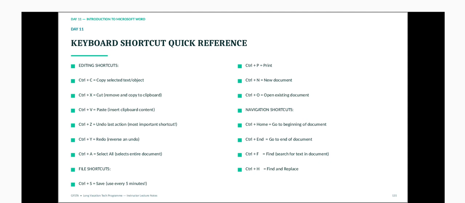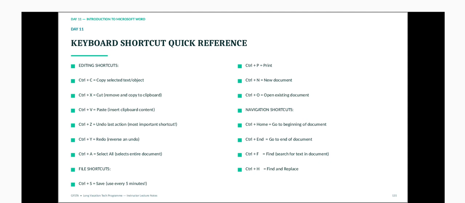Now let's start with the editing shortcuts. We have the editing shortcuts and file shortcuts. Let's start with the editing shortcuts. We have Control C to copy, either text or an object. Then Control X to cut, that is, remove and copy to the clipboard. Control V to paste, inserting the clipboard content.